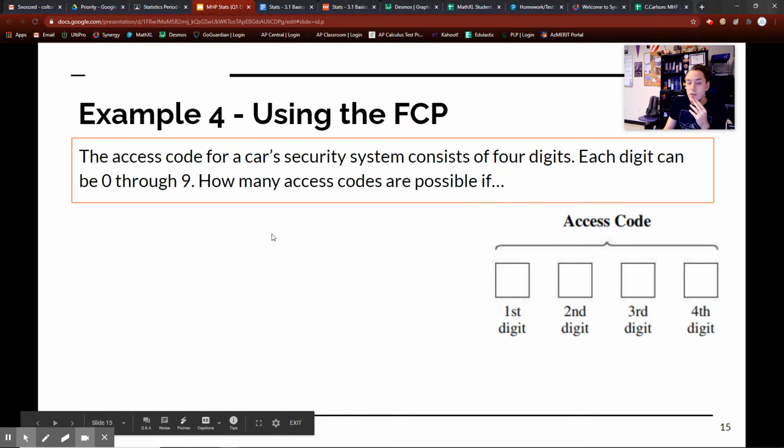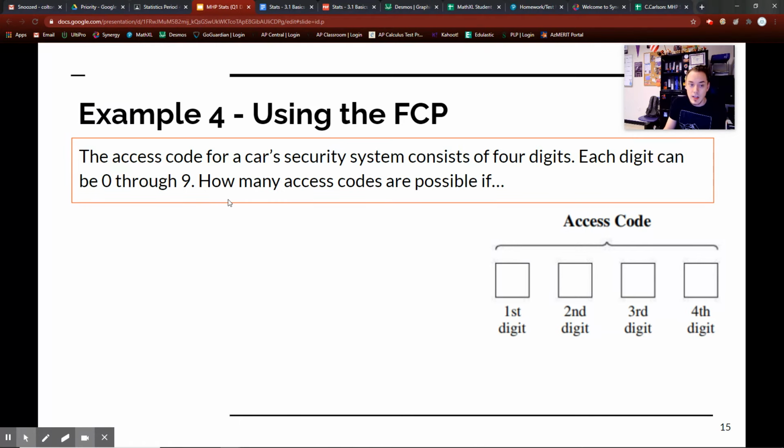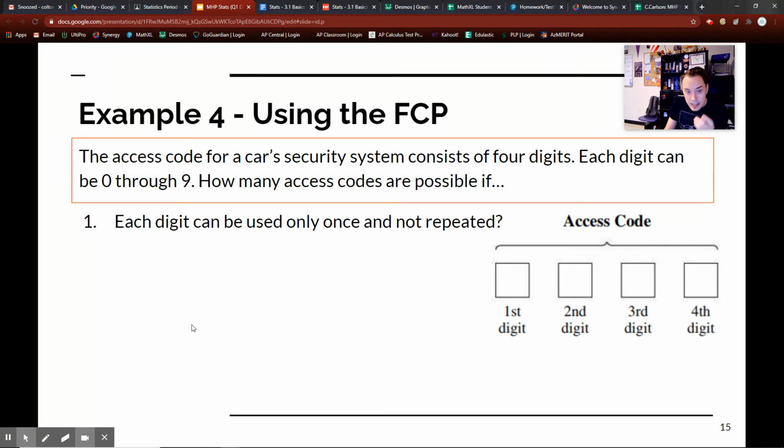All right, now what if we use the fundamental counting principle in a different way, like access codes? The access code for a car security system includes 4 digits: 1st digit, 2nd digit, 3rd digit, 4th digit. Each digit can be 0 through 9. So how many access codes are possible if each digit can be used only once and not repeated?